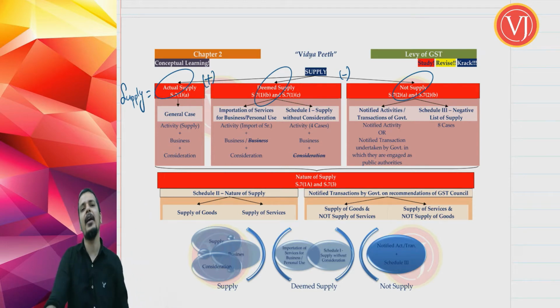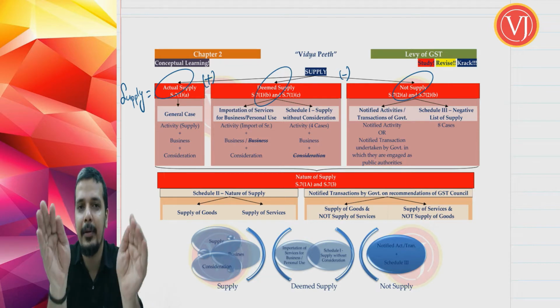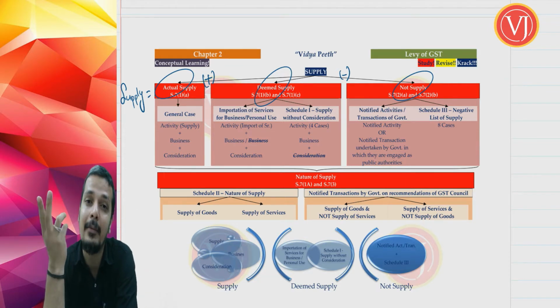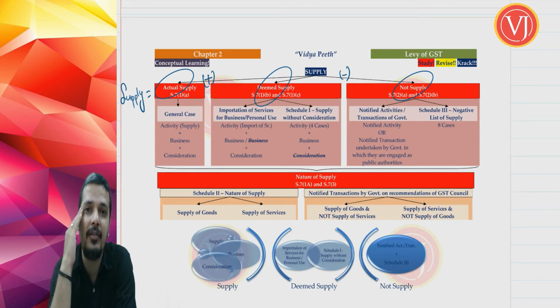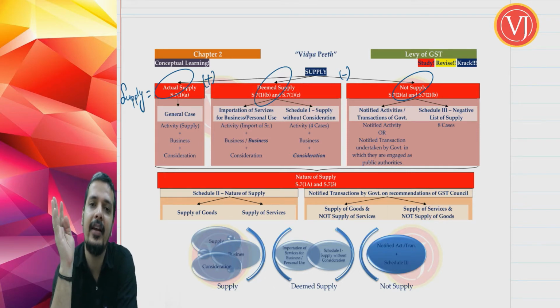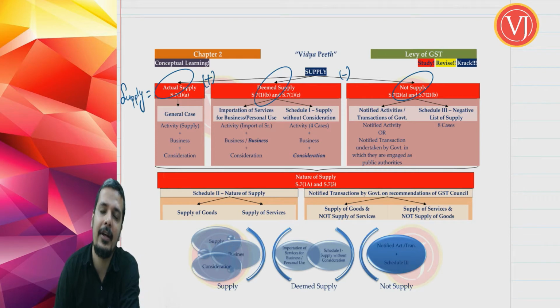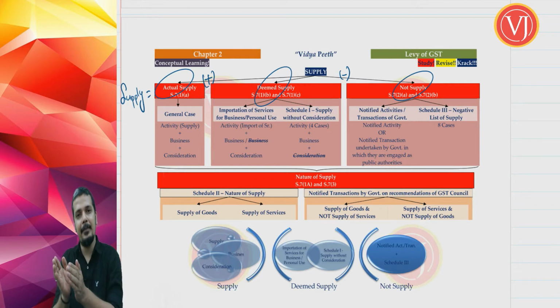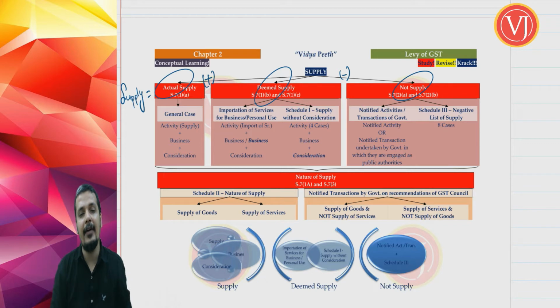So supply you have to bifurcate into 3 parts. First we are going to discuss actual supply. What is actual supply? Then our discussion will be about deemed supply. What is deemed supply? Then our discussion will be about not supply. What are the cases which cannot be categorized as supply? So we have divided supply mathematically into 3 parts: actual supply plus deemed supply minus not supply. And each part we are going to discuss in a simplified manner.